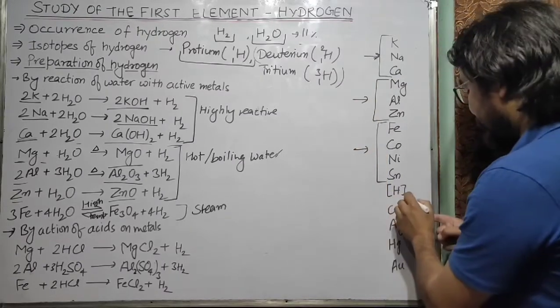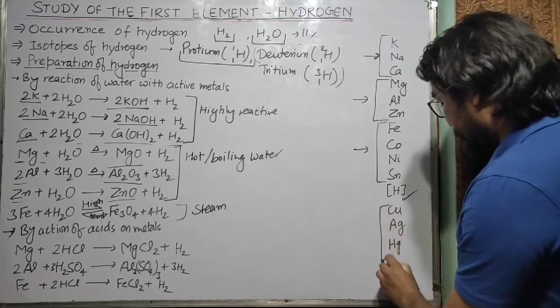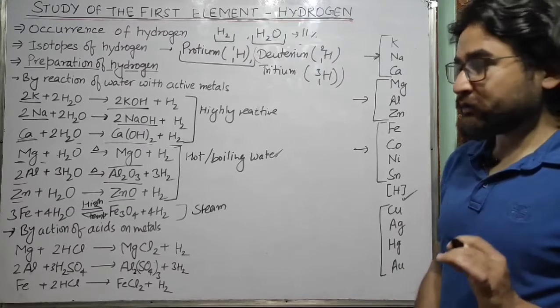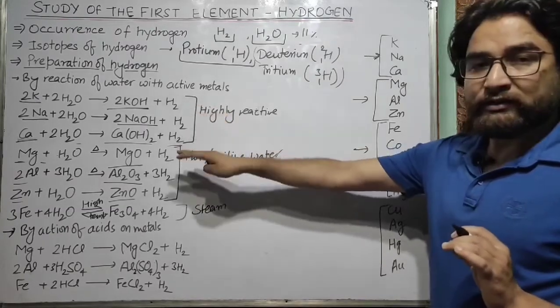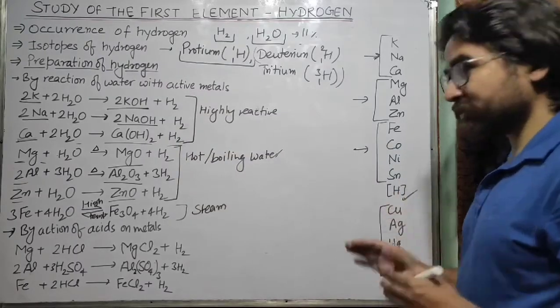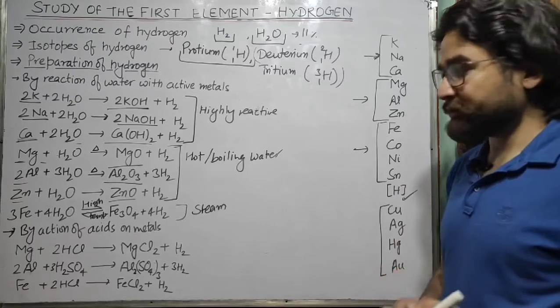Now you know that in the activity series hydrogen comes here, so these metals will not form hydrogen on reaction with water. Remember, because these metals come after hydrogen in the activity series or reactivity series.